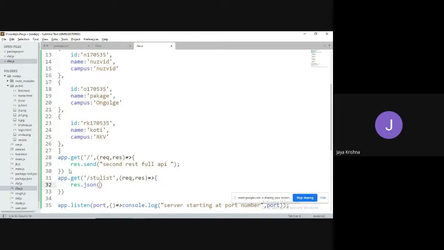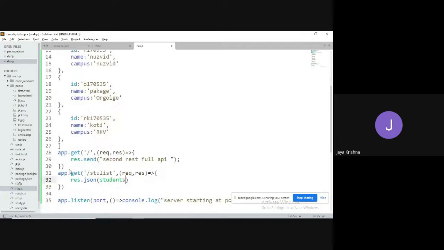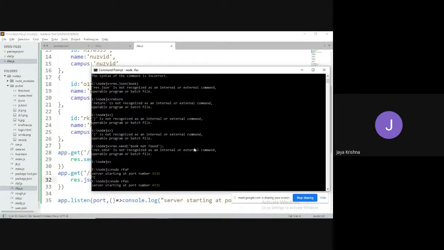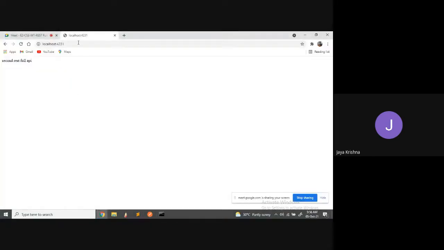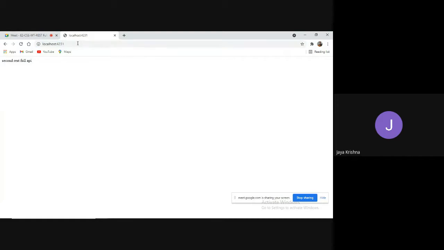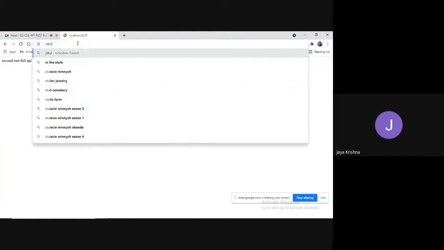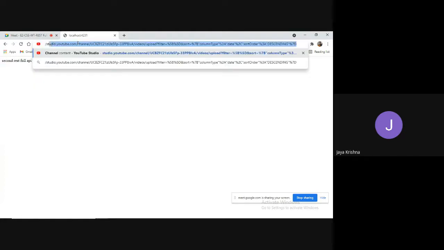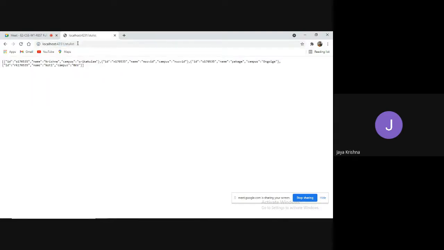Response.json of what's the name of the thing? Students. Let me check that. So default is working, and the name is view list. View list. Yes, guys, is your data getting or not? Yes, my data is getting.